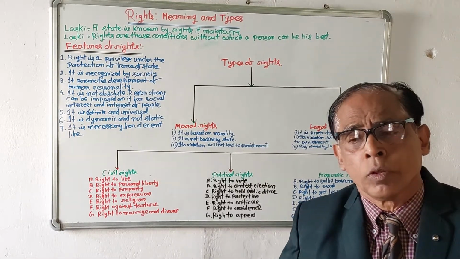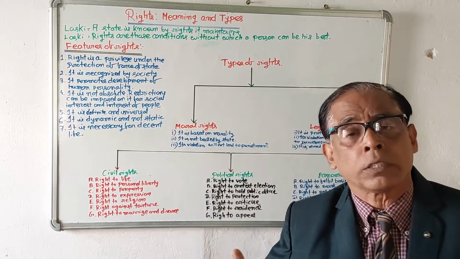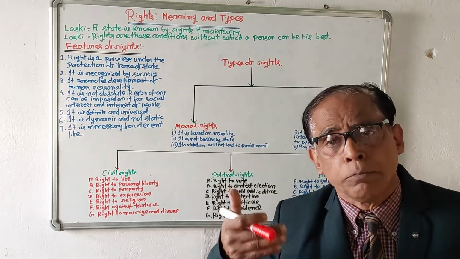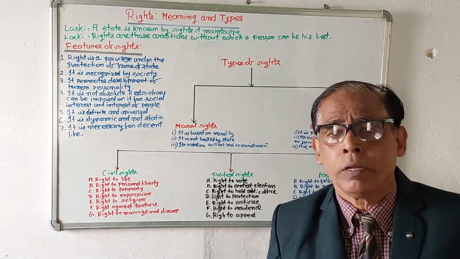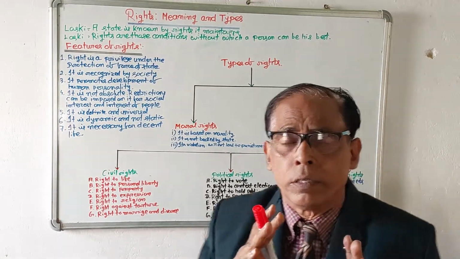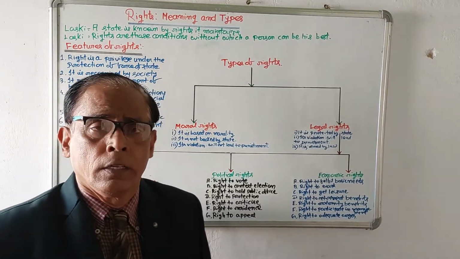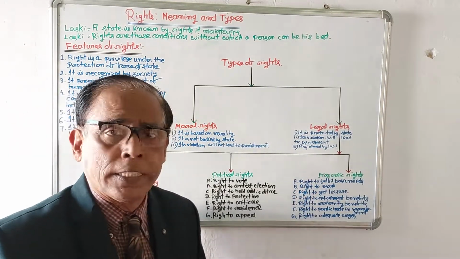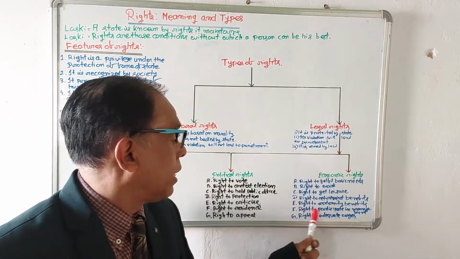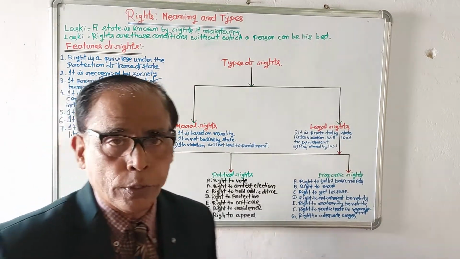A person in order to develop must try to make himself strong economically, and for this a person will have to perform some work. We have included right to fulfill basic needs, right to work, right to get leisure, right to get retirement benefits, right to maternity benefits, right to participate in management, right to adequate wages.